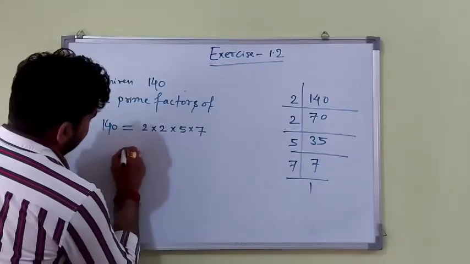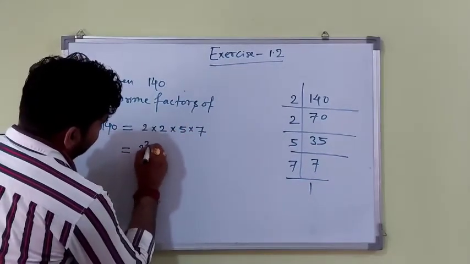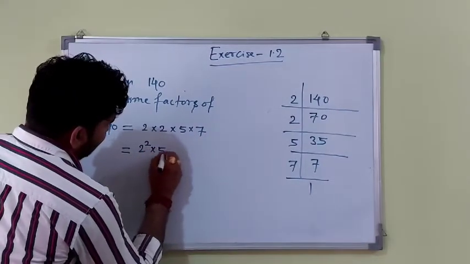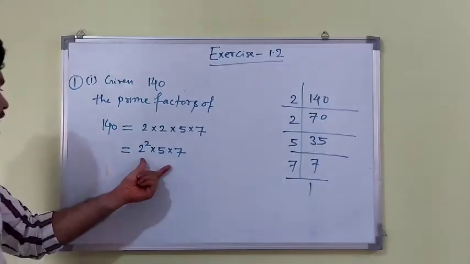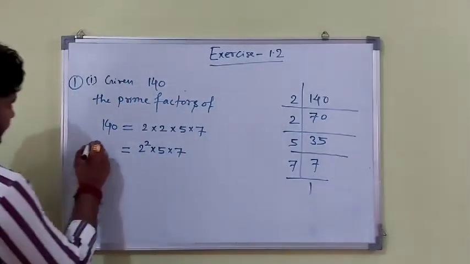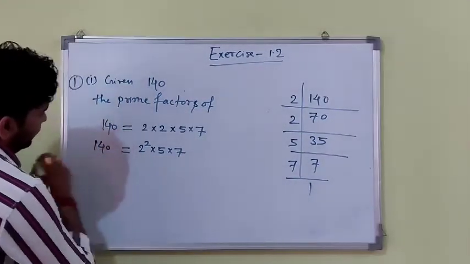It is further written as 2 to the power 2 multiplied by 5 multiplied by 7, and it is arranged in ascending order. So these are the prime factors of 140.